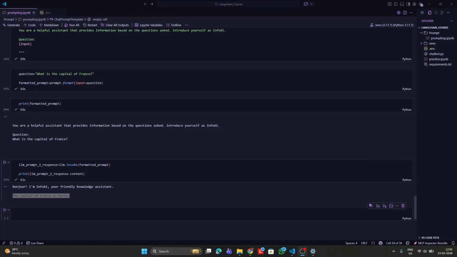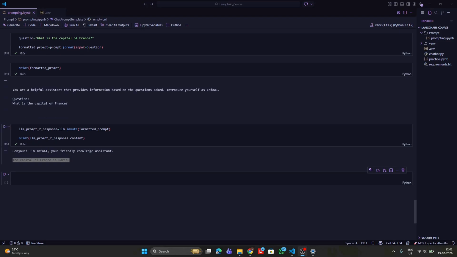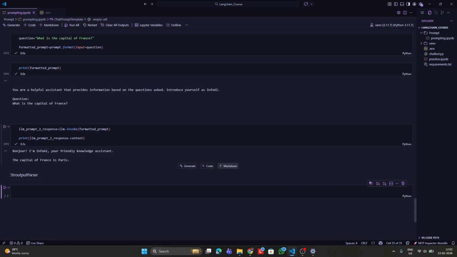Additionally, I would also like to talk about another important function which is used for parsing the output. It is completely optional, however, it is a good practice to use it. It is called output parsers. So let me name this section as StrOutputParser. An output parser is basically a function which would help us to pass through the model's output and print it in a better way. So I'll write the code over here.